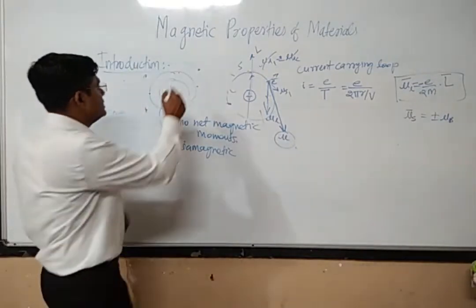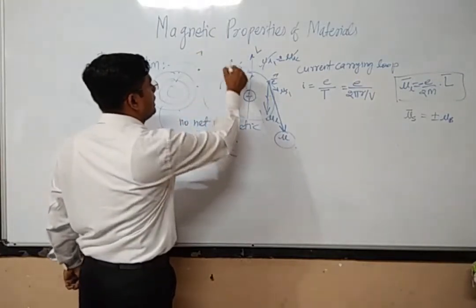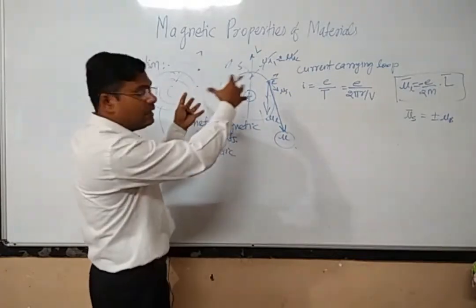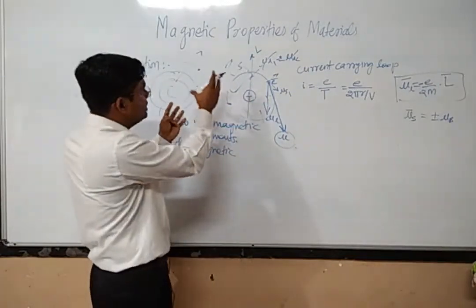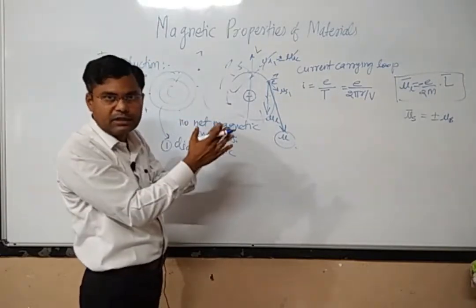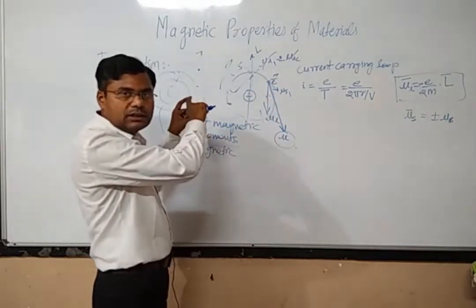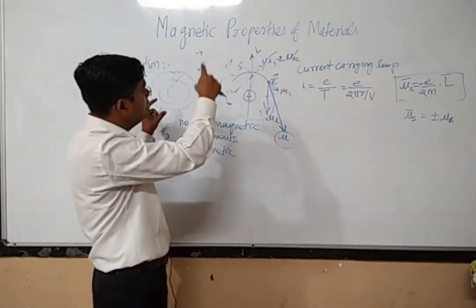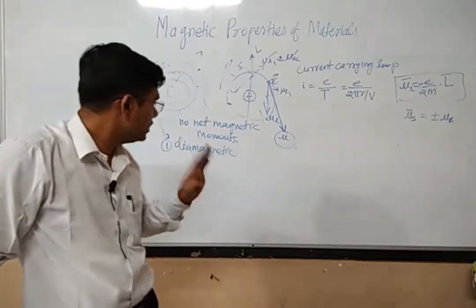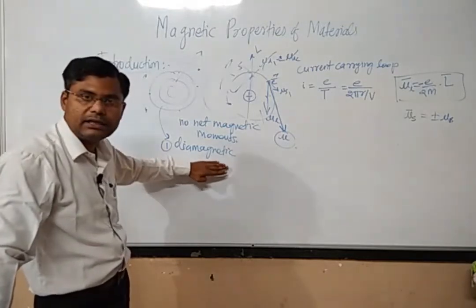Suppose this is the net magnetic moment of one atom, but any material will have so many atoms, and each atom has some kind of magnetic moment. So the resultant of all the atoms of the material may have some magnetic moment. But for now what we have to understand is this: we have understood diamagnetic materials.